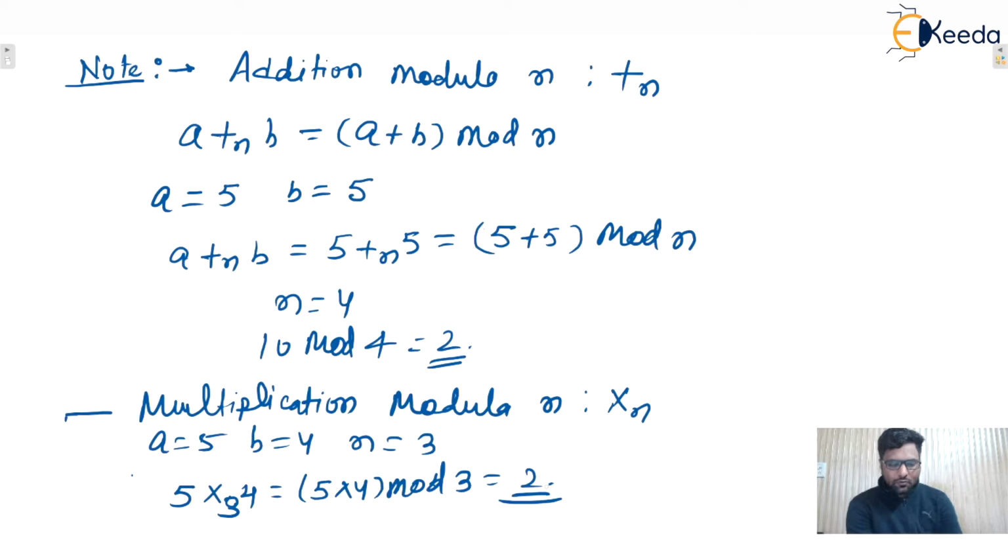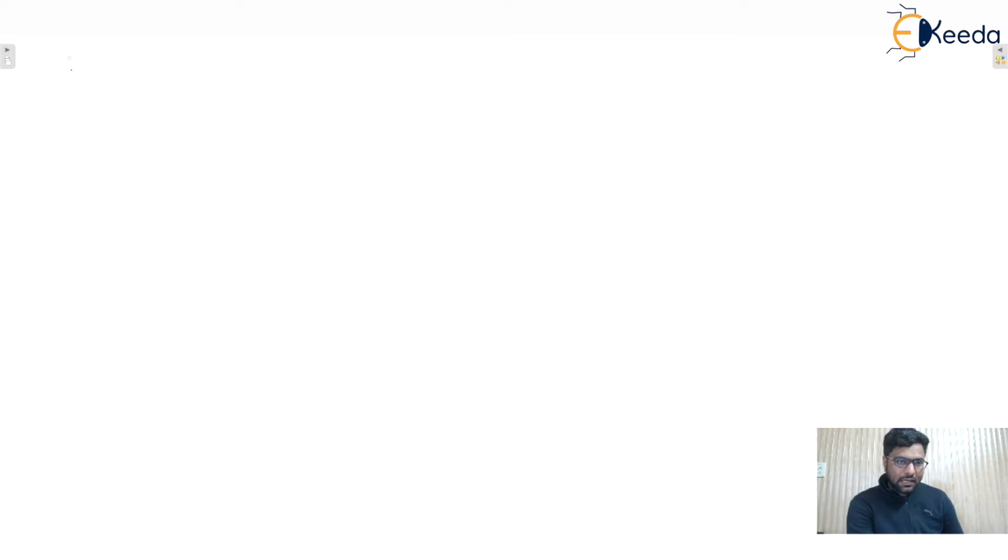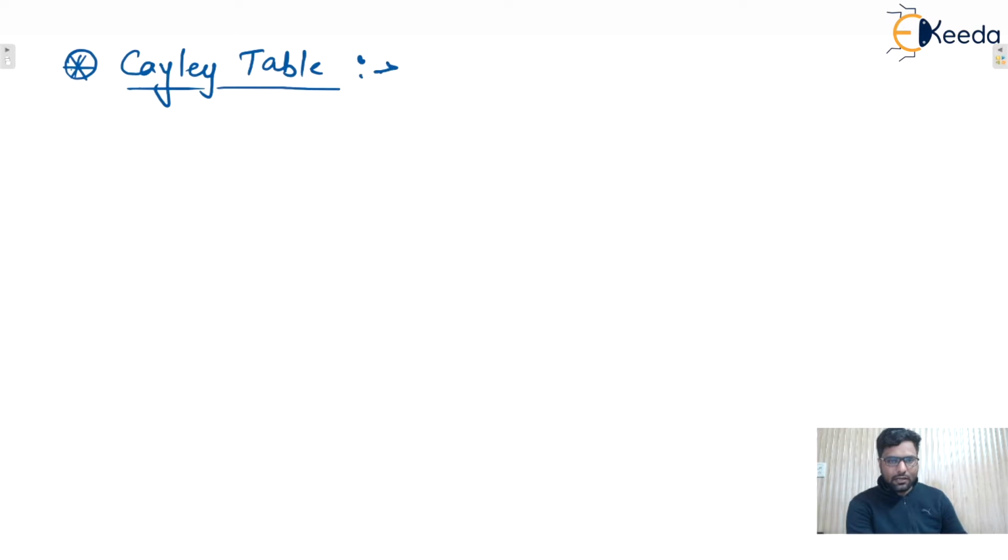Okay, so let us move to the next one, the second one. What is a Cayley table? A finite group can be represented with the Cayley table, or any algebraic structure that is finite can be represented with the Cayley table.